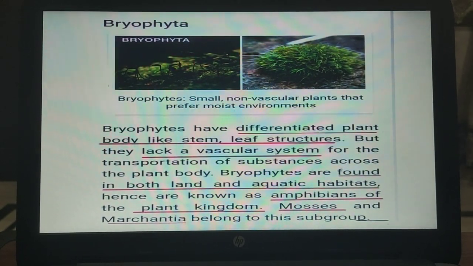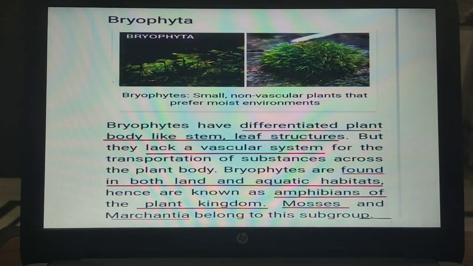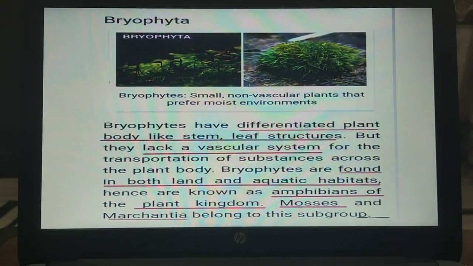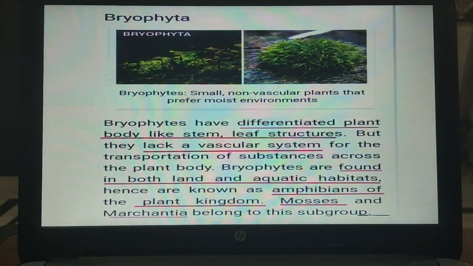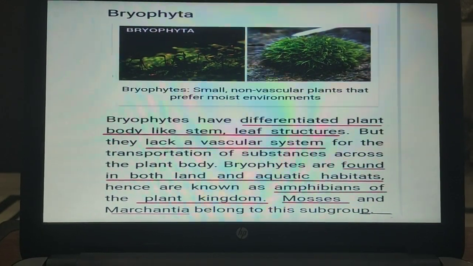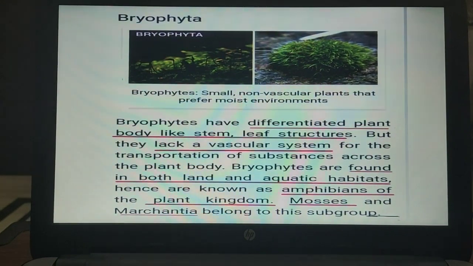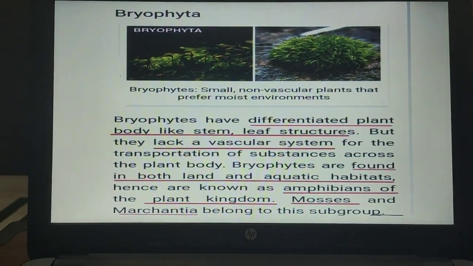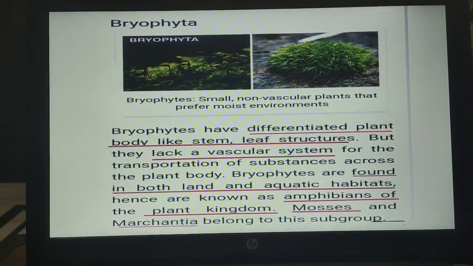They are found both on land as well as in aquatic habitats, whereas Thallophyta were only aquatic. So the bryophytes are also known as the amphibians of the plant kingdom. The examples of Bryophyta are mosses and Marchantia.